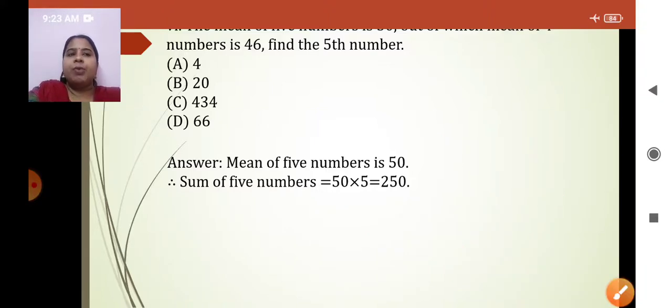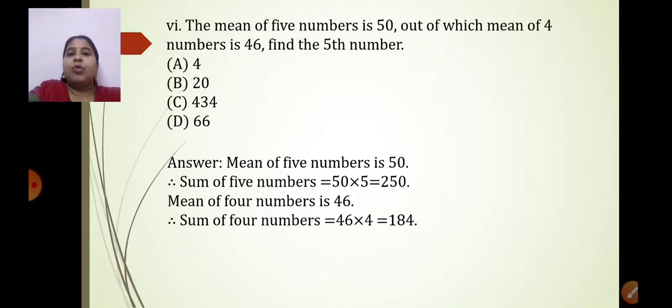Then we come to the next part of the question: the mean of 4 observations is 46. So the same way, the sum of 4 observations will be 46 into 4. When you multiply this, you will get 184. Just understand the question now. They are asking us to find the 5th number. If the sum of 5 numbers is 250 and the sum of 4 numbers is 184, it becomes very easy for us to find out the 5th number. How will we do that? We will simply subtract. Yes or no? So when you subtract 250 minus 184, you will get the correct answer.